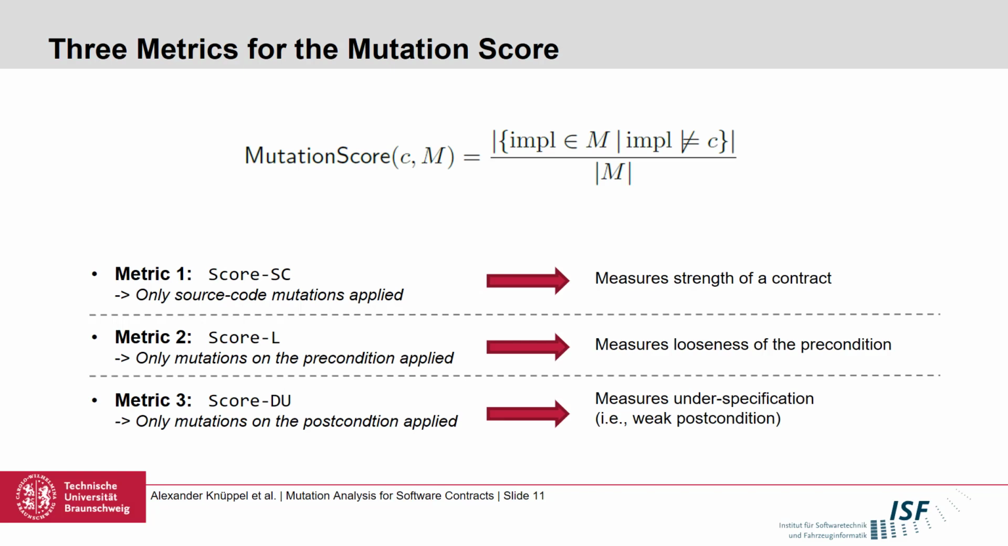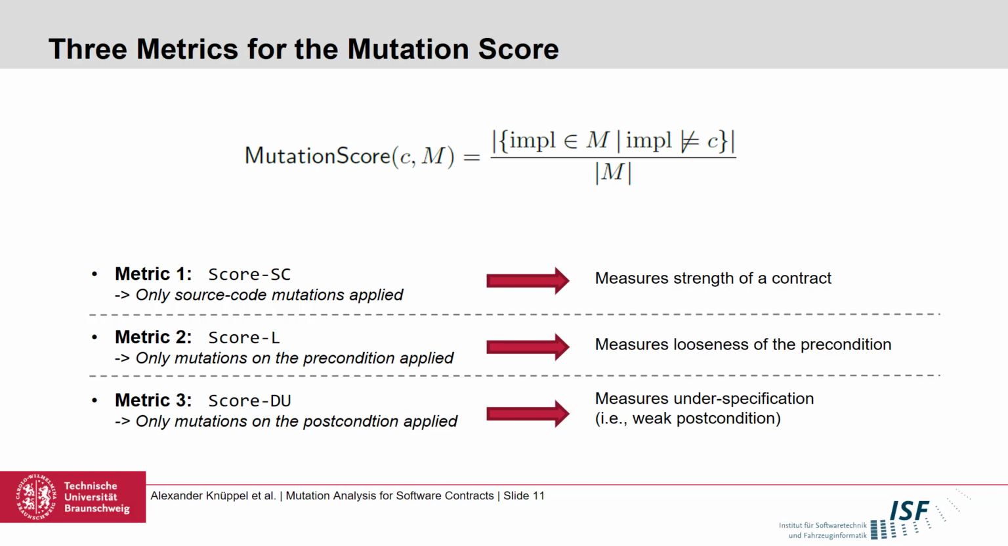So normally our mutation score would be the ratio between the generated mutants that were killed and all generated mutants. However, we do not want to mix source code and contract level mutation because the purpose slightly differs, which is why we created 3 distinct metrics that we used in our study. The first metric is the typical mutation score, where we only apply source code mutations, and this gives us a feeling for the precision of a contract.